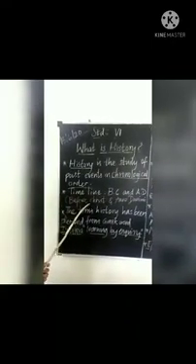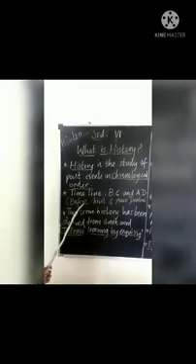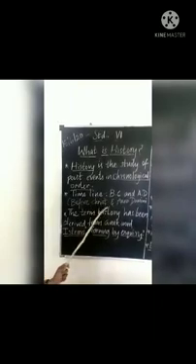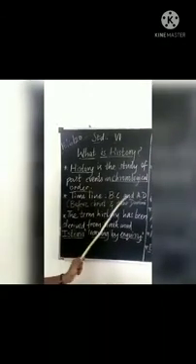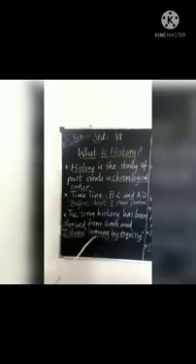What is timeline? Timeline is usually measured in years, BC and AD. BC is before Christ, that is before the birth of Jesus Christ. AD is Anno Domini, that is after the birth of Jesus Christ. The events that happened before the birth of Jesus Christ are BC, and the events that took place after are Anno Domini. Then we saw from which word the term history is derived. It is derived from the Greek word historia, meaning learning by inquiry.